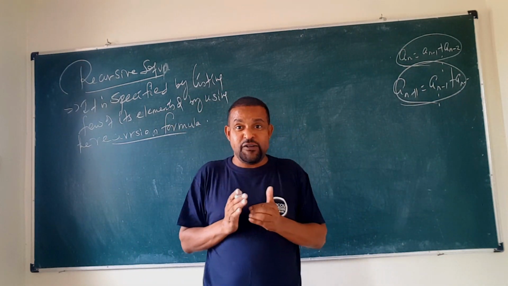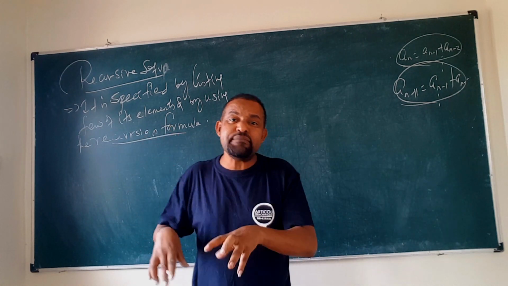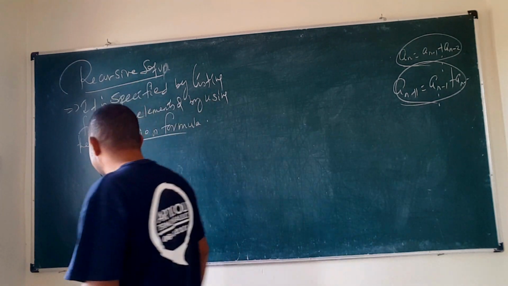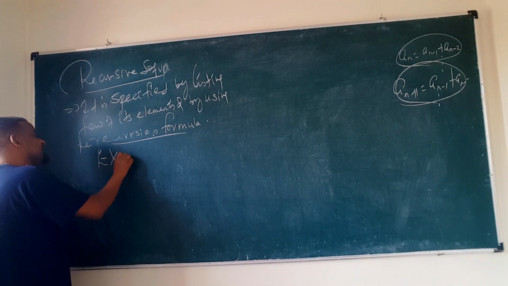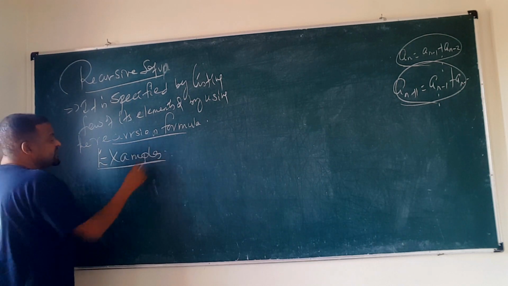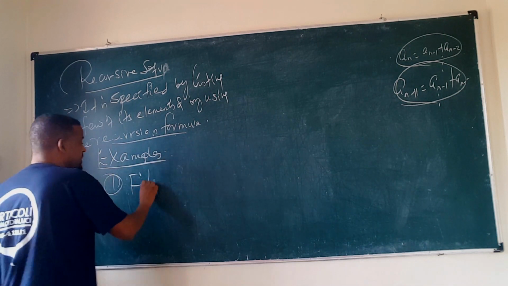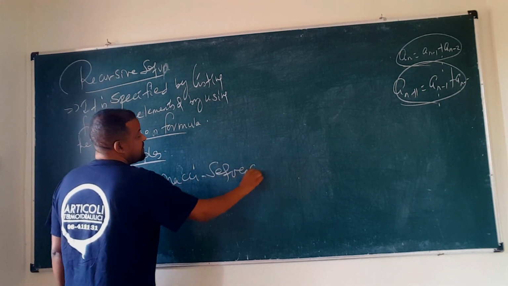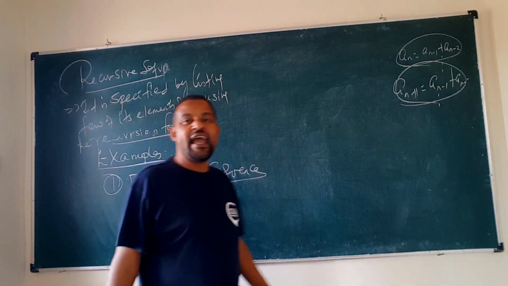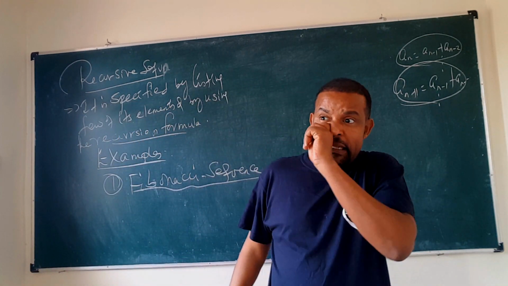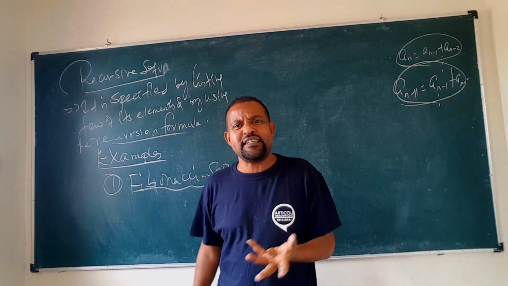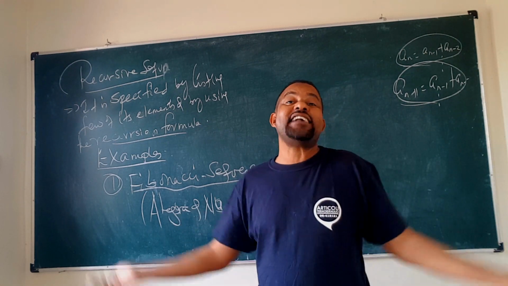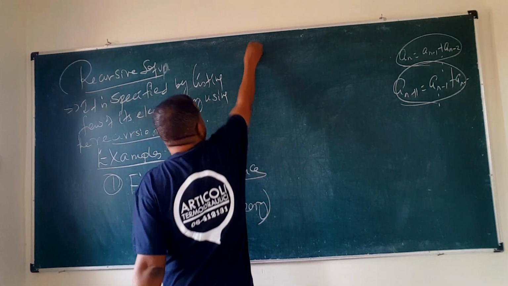When a few of the elements of a sequence are listed, and the rest, that means the nth term, is expressed by a recursion formula, that sequence is called a recursive sequence. A very good example of this is the Fibonacci sequence. Fibonacci is a great Italian mathematician, a specialist in number theory and algebra, and this sequence is represented by his name.